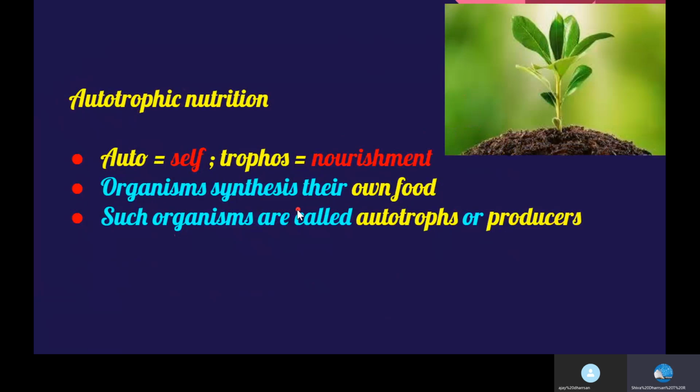It is a mode of nutrition in which organisms synthesize or make their own food with the help of inorganic substances such as carbon dioxide and water. This is known as autotrophic nutrition. Organisms which perform autotrophic nutrition are autotrophs, and they are also called producers. For example, green plants.